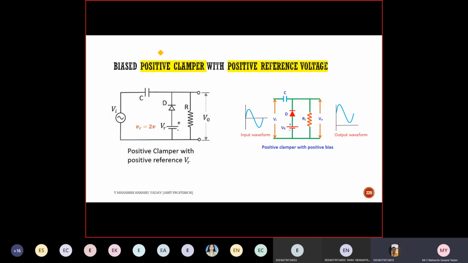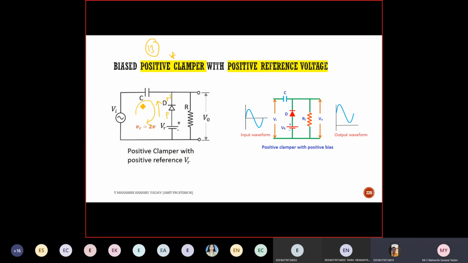How will you identify this? How can you say this is a positive clamper? Why not negative? What is the trick? Is the direction of the diode in the upward direction or downward direction? Upward direction. Okay, it is upward direction. So that's why I'm saying it is a positive clamper. Then what is meant by this positive reference voltage?